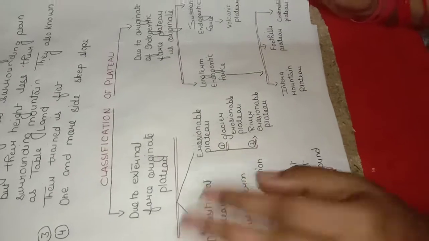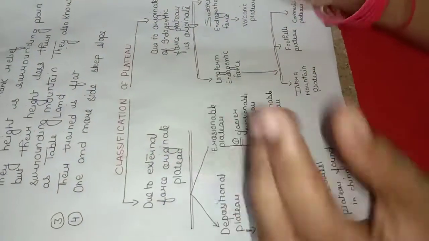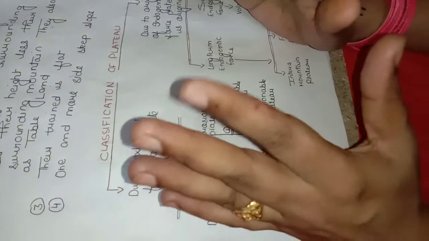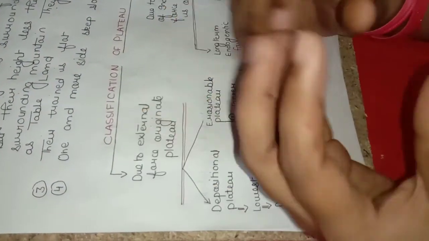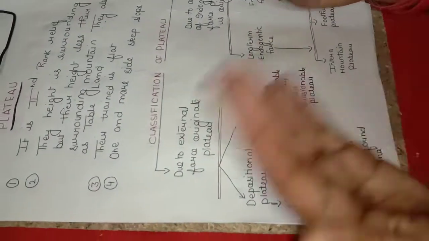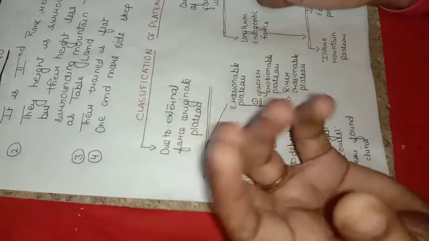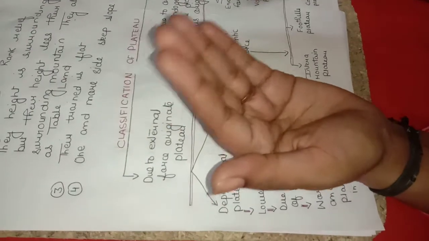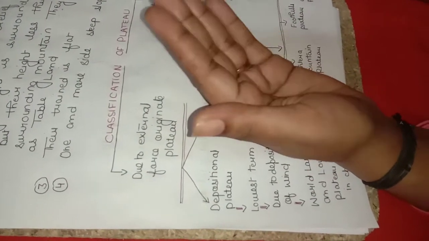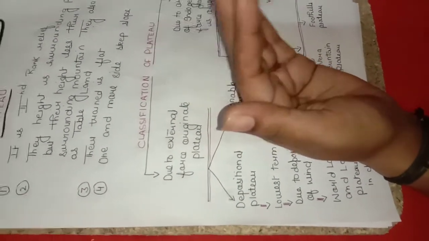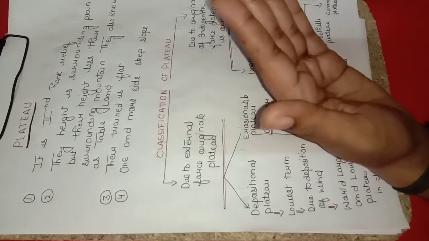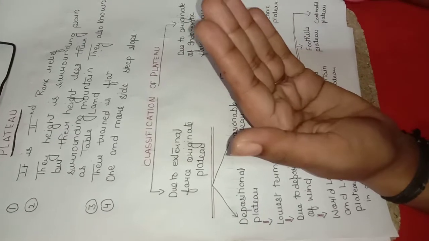Okay, first we discuss what is a long-term endogenetic force. Long-term endogenetic force is a slow movement. These are also referred to as diastrophic forces. It results over some time. In simple terms, we say that diastrophic forces can be defined as the pressure that is created due to the motion of the solid material on the Earth's surface. This includes all the processes that raise, move or build up parts of the Earth's surface.